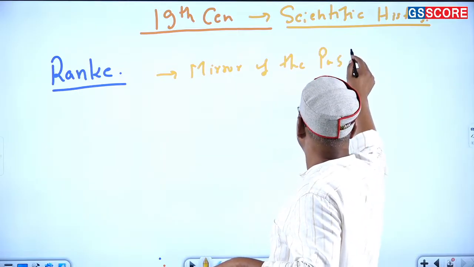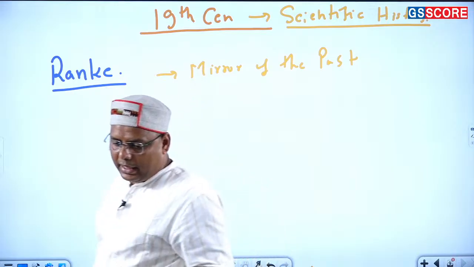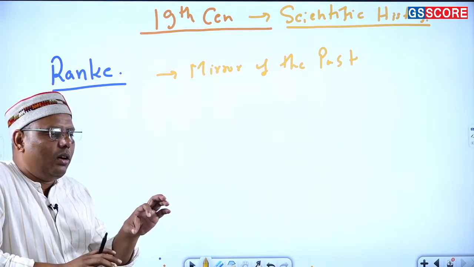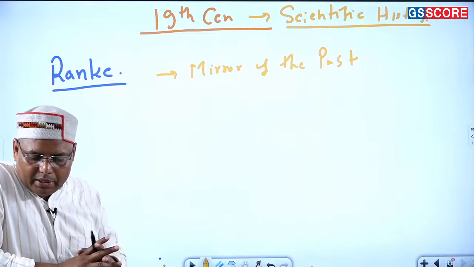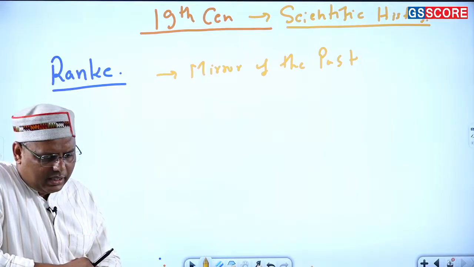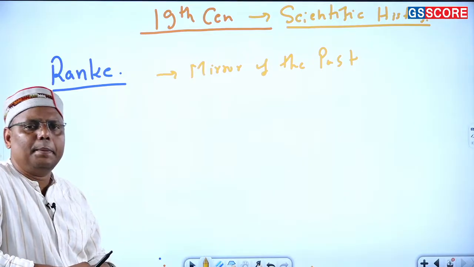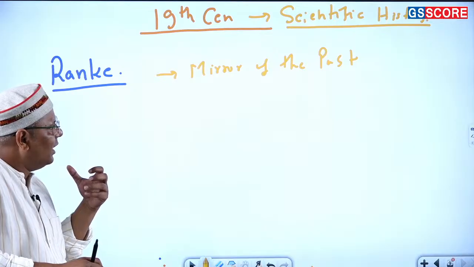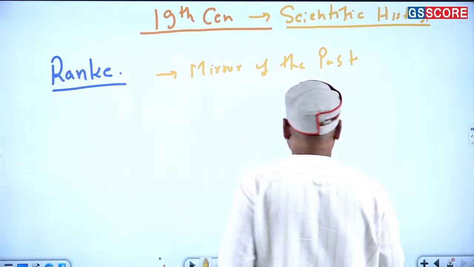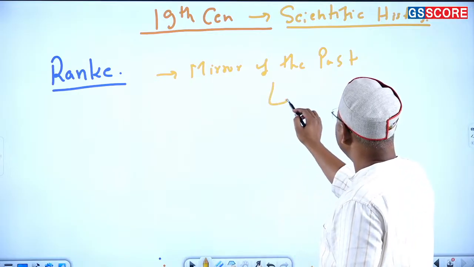It means it is a direct reflection of the past, or it is creating a mirror image of the past. Now, these people believed that history acts or behaves like a science, and that is why they started presenting certain models in history. Understand this point very carefully. What did I tell you? That it is a model.